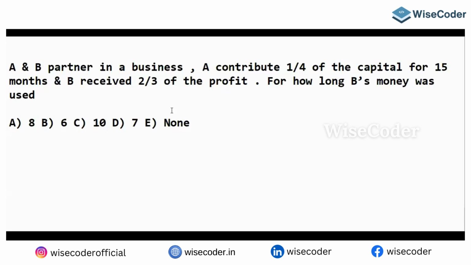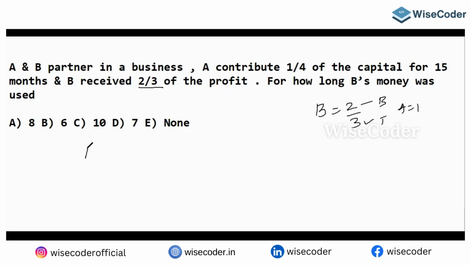That's the triggering point. B receives two-thirds of the profit. Guys, always remember this refers to the total, and this is for B. So A's profit is only one part.